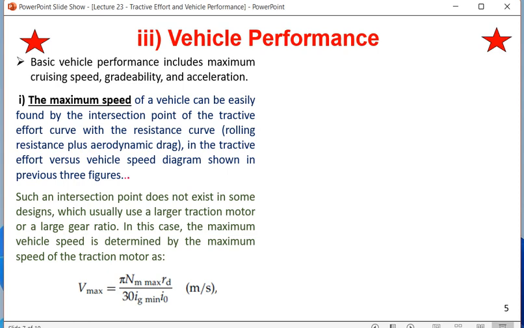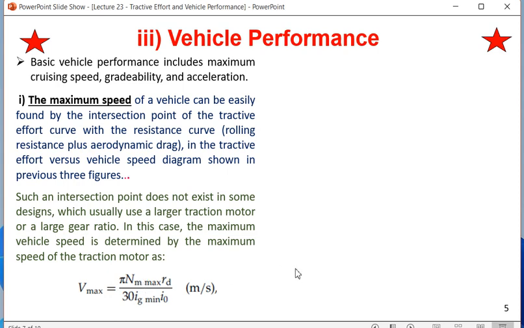Whenever we are trying to find V max from V, we have to maximize the numerator and minimize the denominator. So whatever is the maximum speed of n, that is called nm max, there you can calculate V max. At the same time, ig should be min, so nm max by ig min, and you multiply pi rd in the numerator, with 30 and I0 in the denominator, and you find the same thing called V max. So from V, how to get V max? The speed of the motor should be maximized and the gear ratio should be minimized.